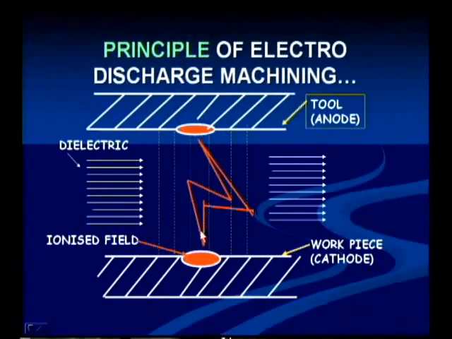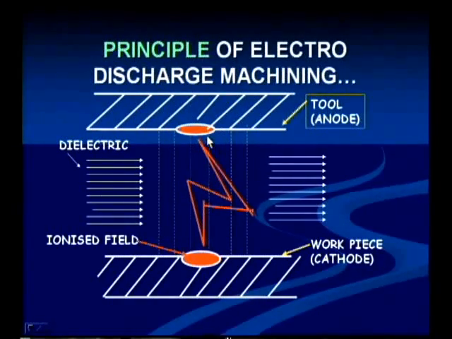Because of this repetitive spark, here you see this red spot, it has an ionized field, and here material melts and evaporates. So this is the removal of the material from the workpiece. In the same way, the tool also gets eroded. That is another disadvantage in this EDM that we will discuss later.